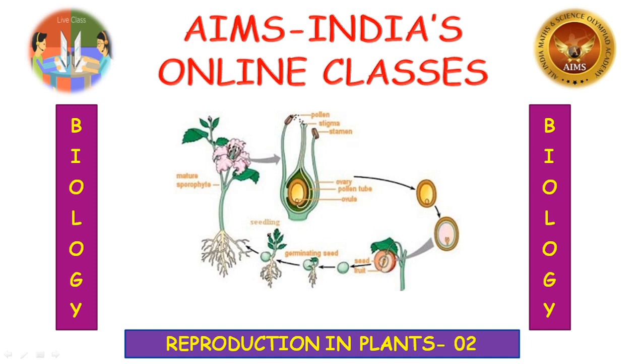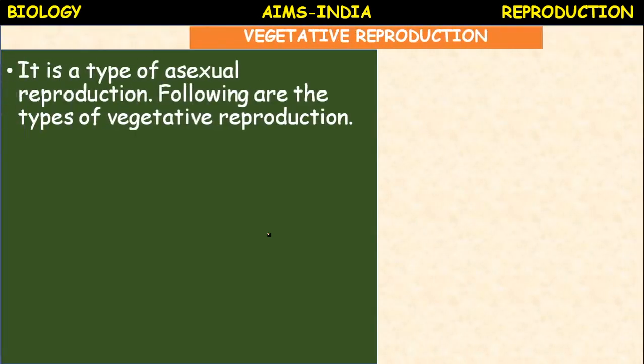Okay. So in today's class, let us know more about the methods of reproduction in plants. Are you ready, children? Let us proceed. Vegetative reproduction or vegetative propagation. It is a type of asexual reproduction. Vegetative reproduction is a type of asexual reproduction. There are some methods.